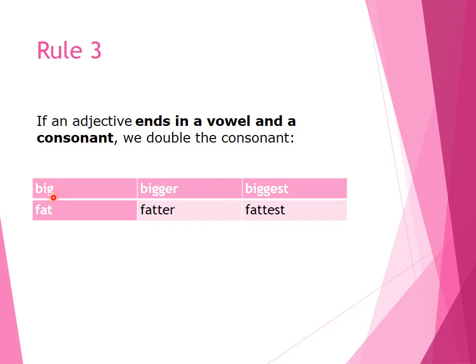So B-I-G-G and then add E-R and then E-S-T. So bigger, biggest. Now next fat, again A is a vowel and T is a consonant. So that's why we need to repeat this T. So fatter and then fattest.